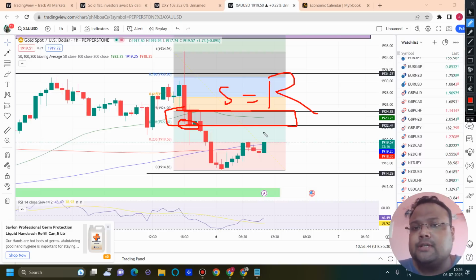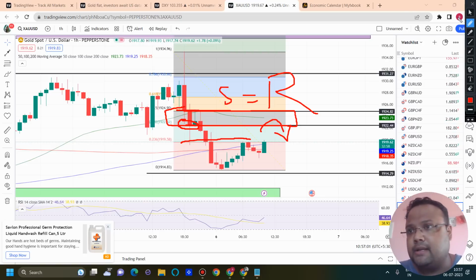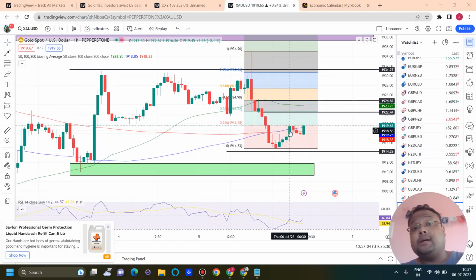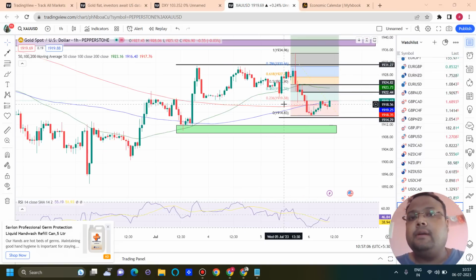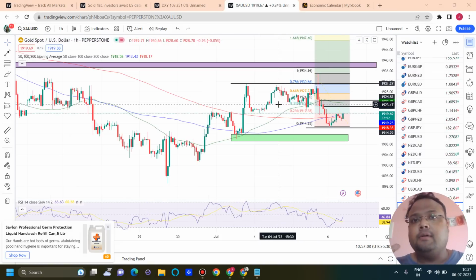If the market goes up during the day and reverses from this particular level here, at least we can expect a sell position of 20 to 30 pips, because FIBO 38.2 and FIBO 50 are far better levels in comparison to the FIBO 23.6% retracement level. And if you're wondering about proper resistance, then the resistance level of 1937 to 1940 that we have been discussing for the last couple of days is still very much valid.